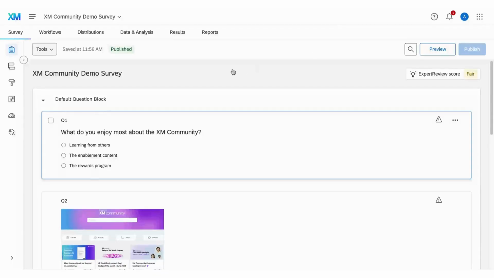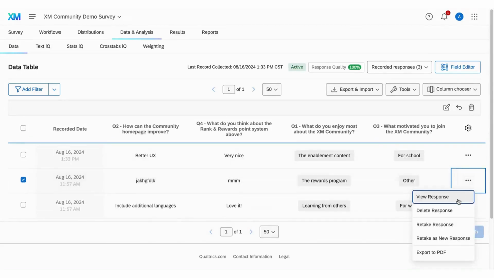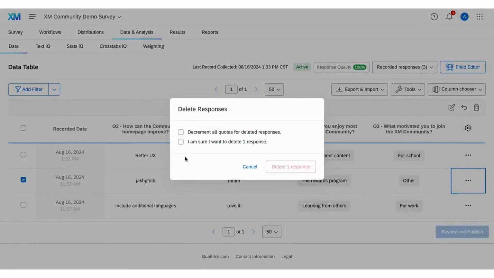Let's begin. First, to delete a single response, head over to the Data and Analysis tab in your survey tool. Find the response you want to remove, click the three dots on the far right, and select Delete Response. Don't forget to confirm by checking I am sure I want to delete responses. If your survey uses quotas, you can also select Decrement all quotas for deleted response to adjust your quota counts